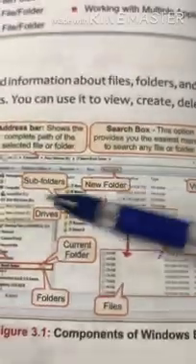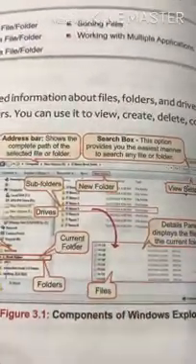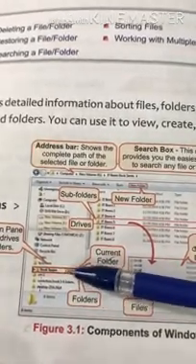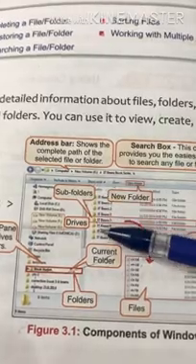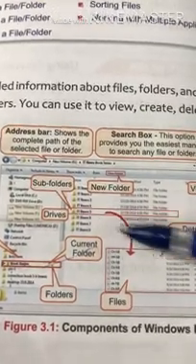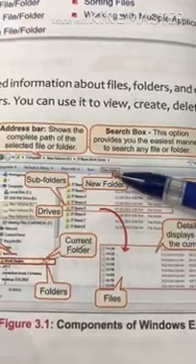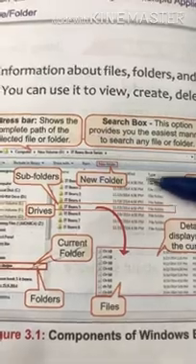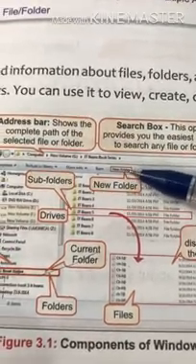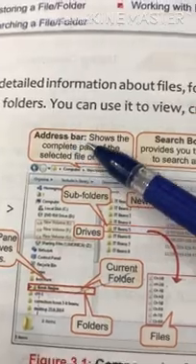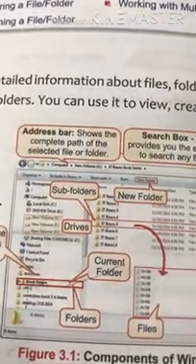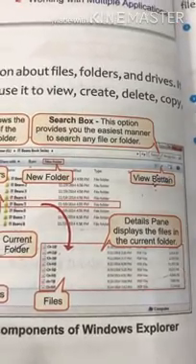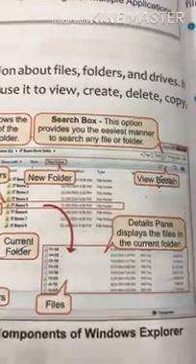Okay, so this is all about Windows Explorer. These are the folders. This is the current folder. These are the subfolders of the current folder. These are the files of the subfolder. This is the new folder section, in which if you want to add one more folder, then we can select this option. These are the drives. This is the address bar which shows the complete path of the files and folders. This is the search box which helps you find any files and folders in the easiest manner.